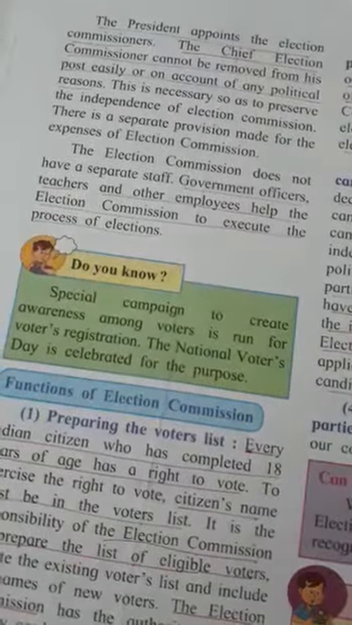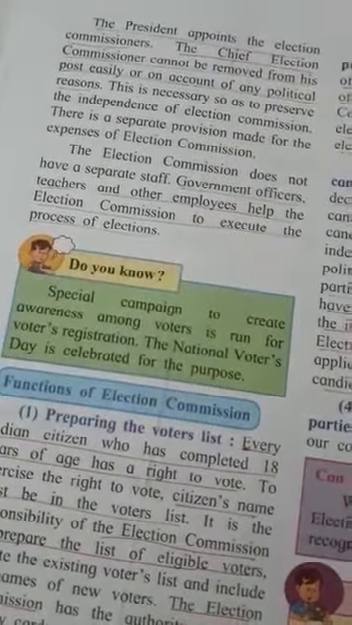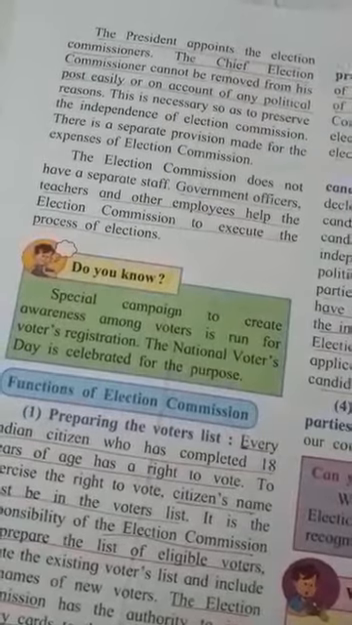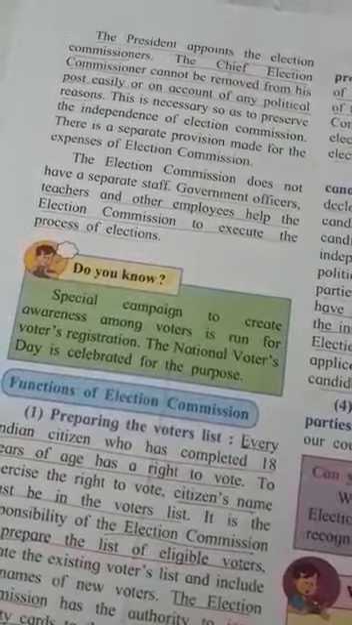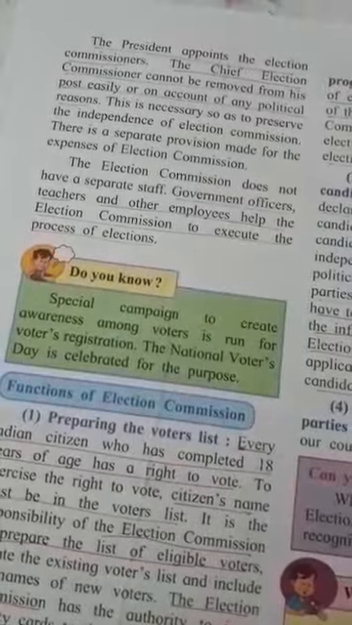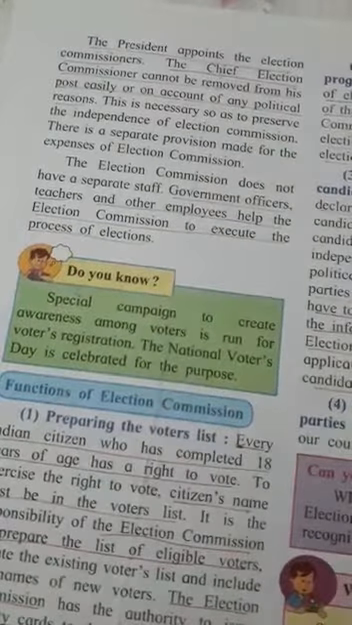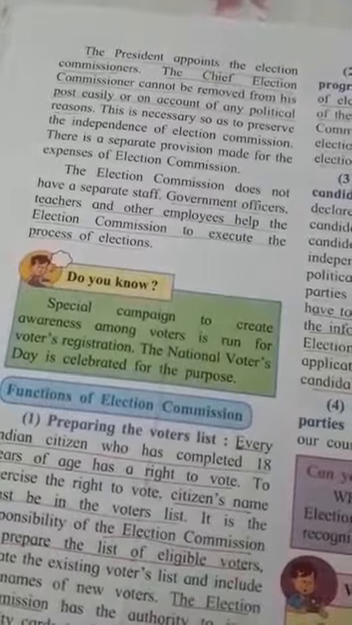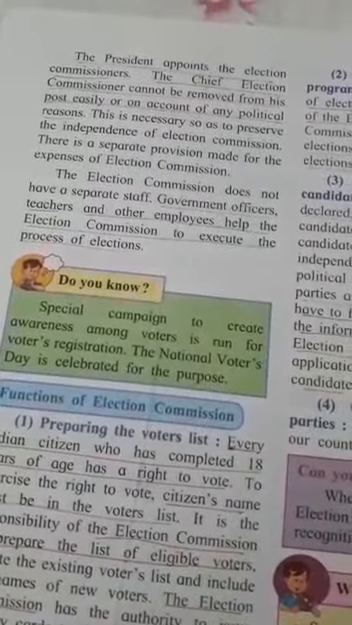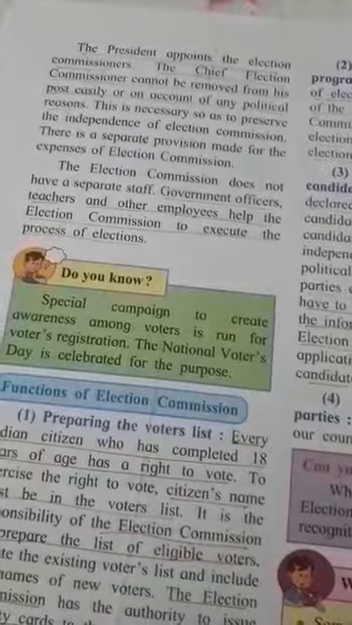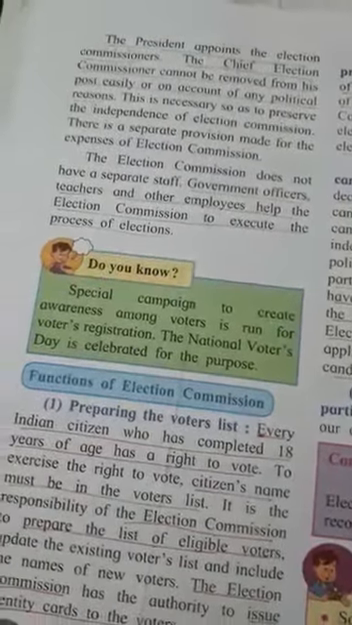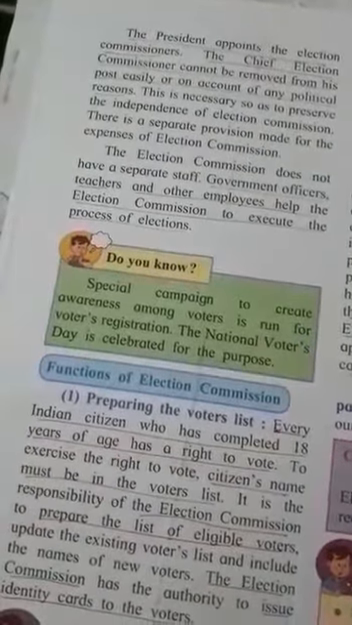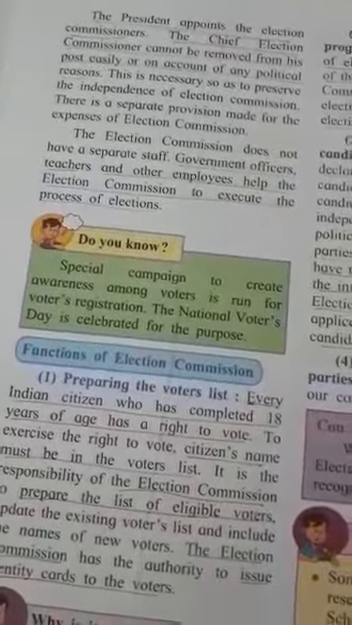Then the commissioner decides the timetable and program of election, scrutinizes the applications of candidates, gives recognition to the political parties, solves disputes relating to election, and reconstructs the constituencies. Okay, this is the role of the election commissioner.